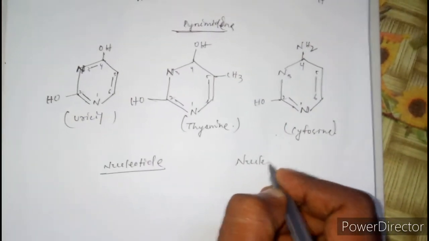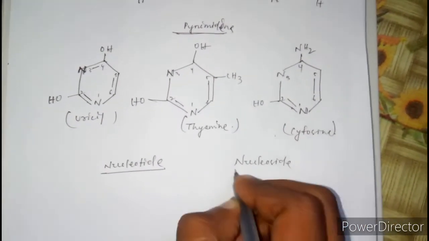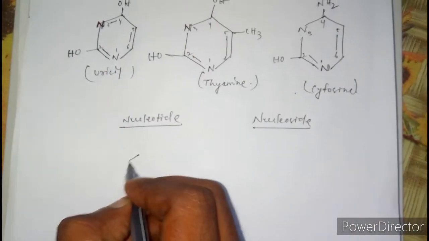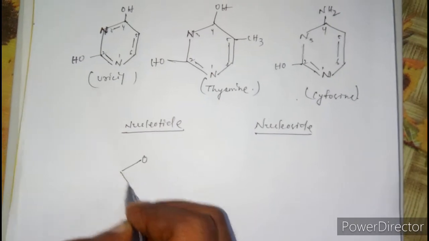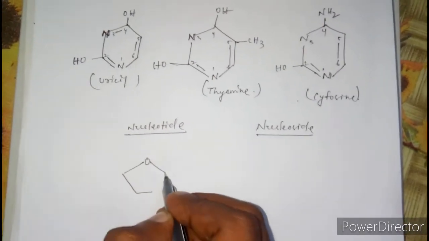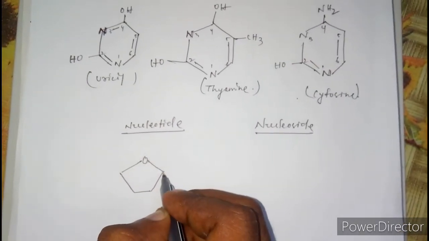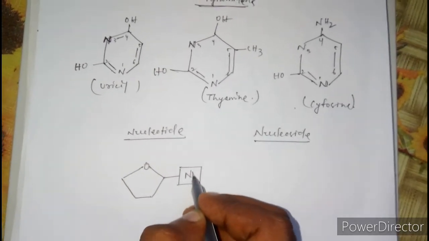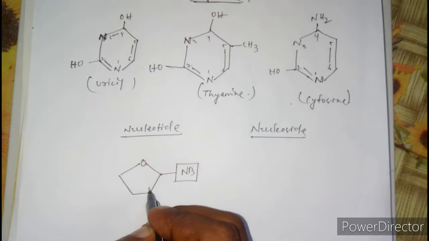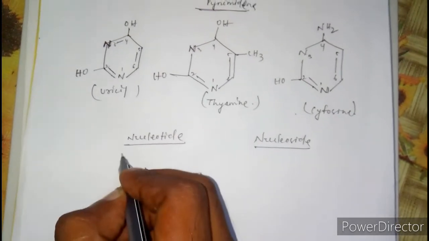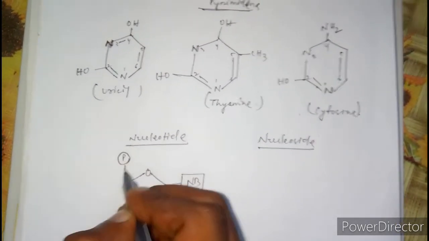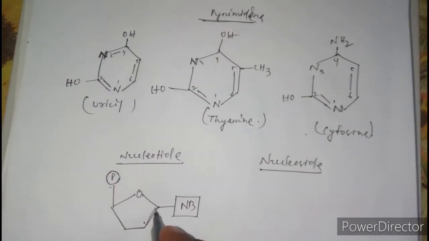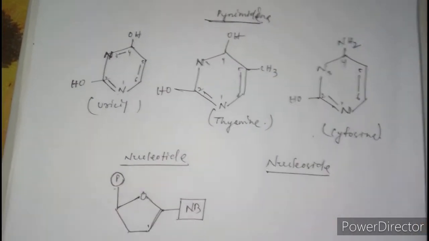The major difference is that in a nucleotide there is one pentose sugar and a nitrogen base, and here will be a phosphate group at carbon number 5. This is the complete nucleotide structure.